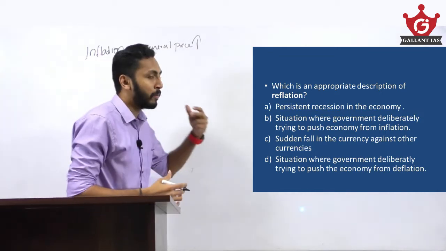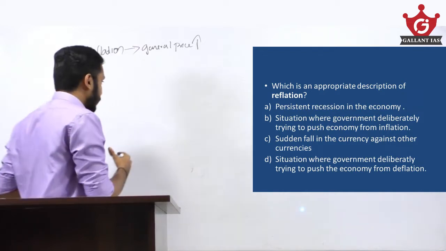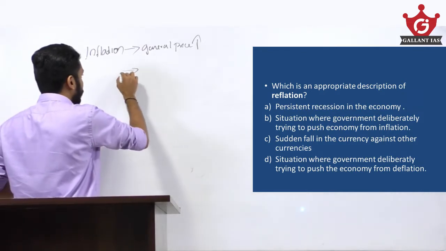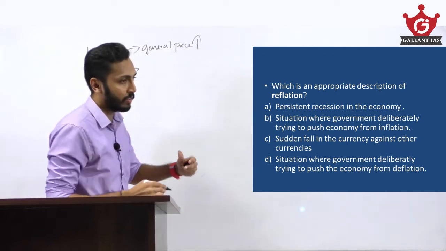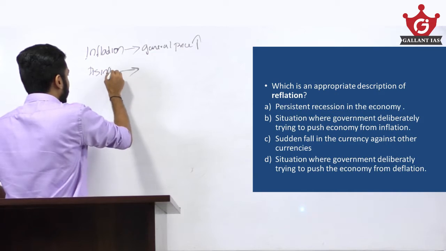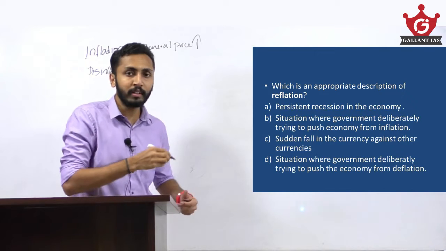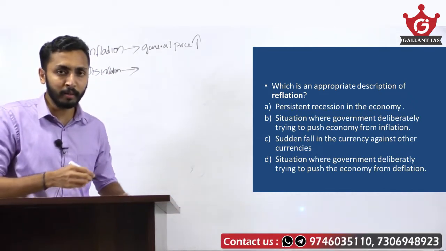If inflation is a general price level increase of goods and services, then disinflation is a general price level increase at a decreasing trend. That means inflation is there, but the rate of inflation is going down year by year or month by month.